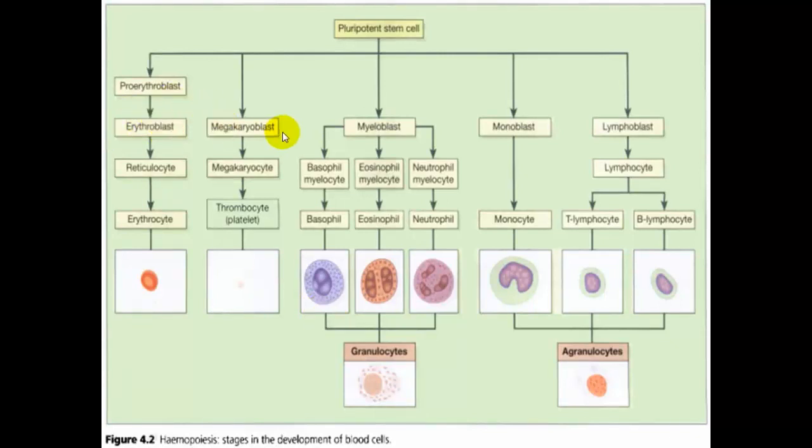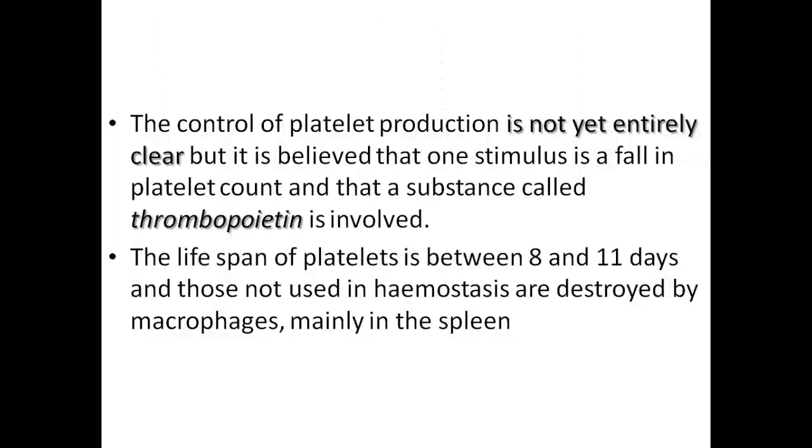The thrombocytes originate from differentiated cells known as megakaryoblasts that derive from the pluripotent stem cell. Once they differentiate into megakaryoblasts, they develop into megakaryocytes, and finally into thrombocytes, also known as platelets. The control of platelet production is not yet entirely clear.